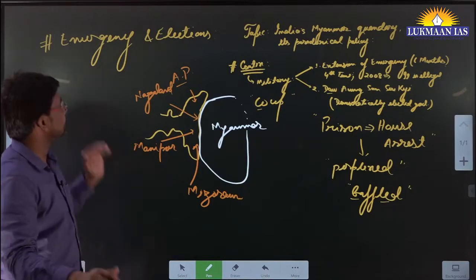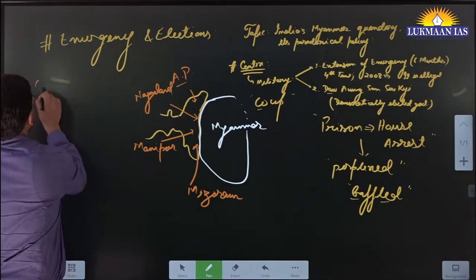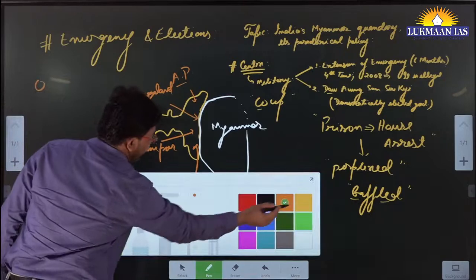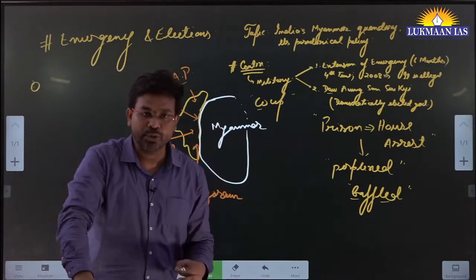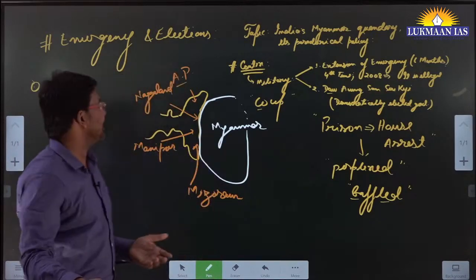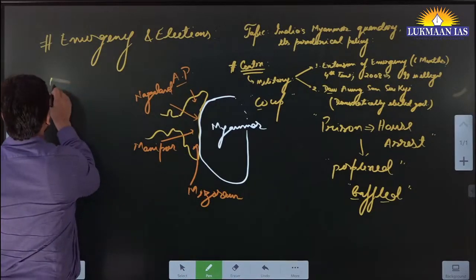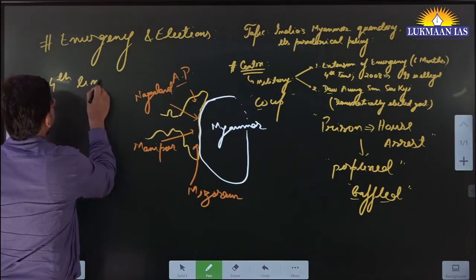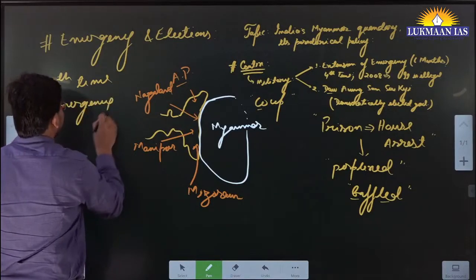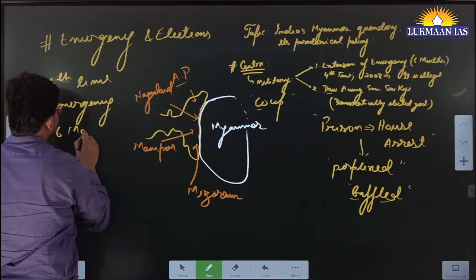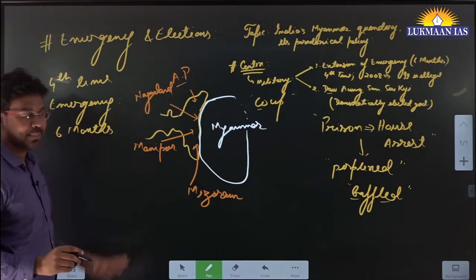Now let's discuss emergency and elections in Myanmar. Emergency was imposed in Myanmar for the 4th consecutive time. Emergency is imposed when law and order is out of control in the country. They have imposed it for 6 months again, which is unconstitutional as per the 2008 constitution that was established in Myanmar.